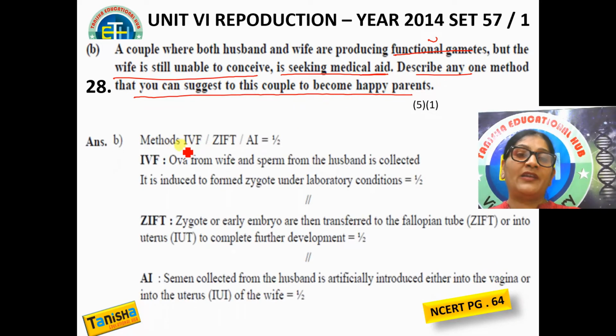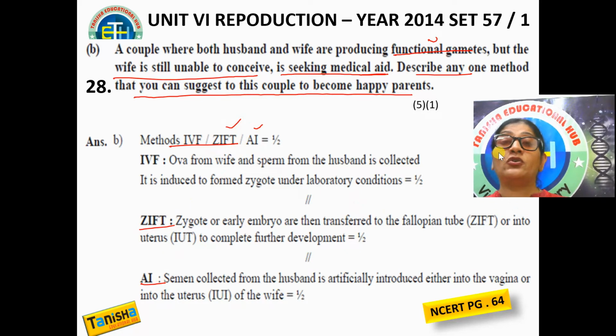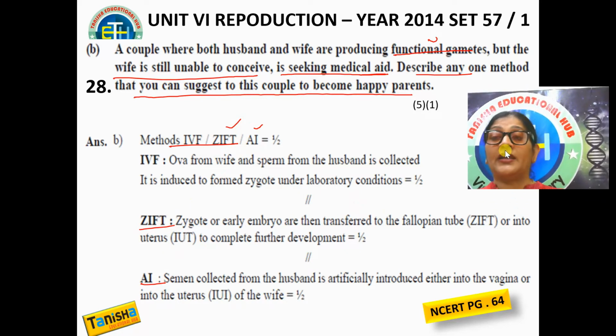So we will ask them either to go for IVF. Female का केवल gamete बन रहा है, but she is not able to conceive for some reason, तो maybe IVF will help her, or ZIFT or AI. ये 3 मेथड आपका लिखा है, और she should go for ZIFT or she should go for AI. The answer given by NCERT is absolutely absurd. ठीक है, actually the answer should have been GIFT.